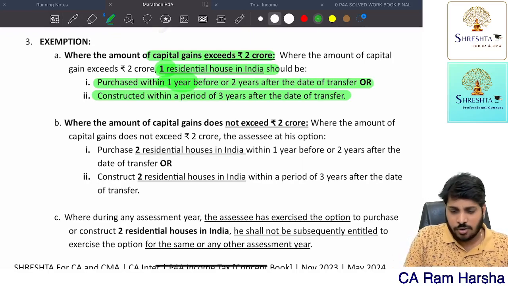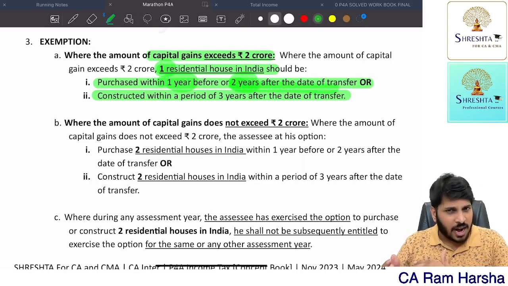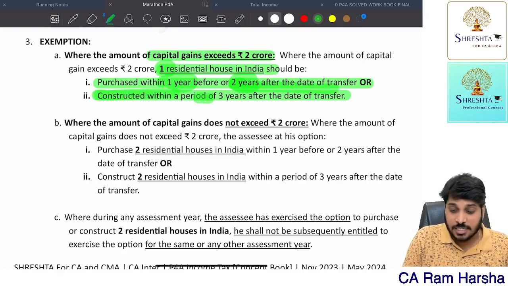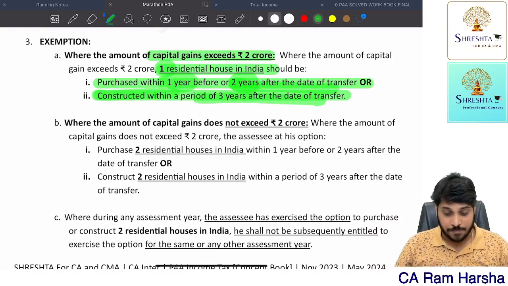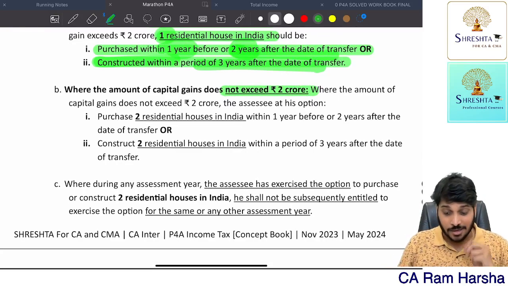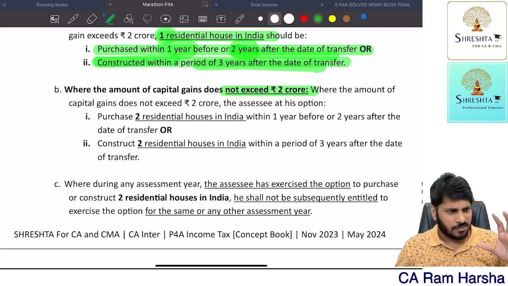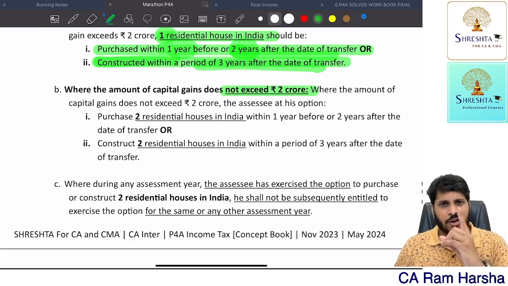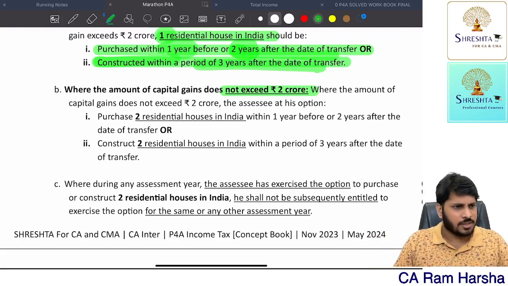Getting it? Now, you can purchase within 2 years after the date of transfer, or you can construct within 3 years from the date of transfer. Getting it? Suppose the capital gain amount is not exceeding 2 crore, then whether it is less than 2 crore or more than 2 crore, one house if you buy, whatever the value of the house you bought, that is exempted.